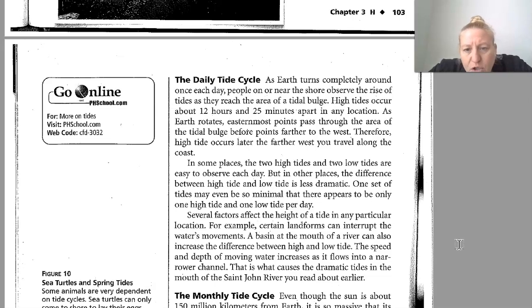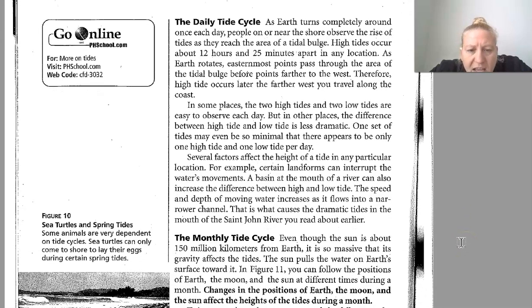In some places, 2 high tides and 2 low tides are easy to observe each day, but in other places, the difference between high tide and low tide is less dramatic. One set of tides may even be so minimal that there appears to be only 1 high tide and 1 low tide per day. Several factors affect the height of the tide in a particular location.